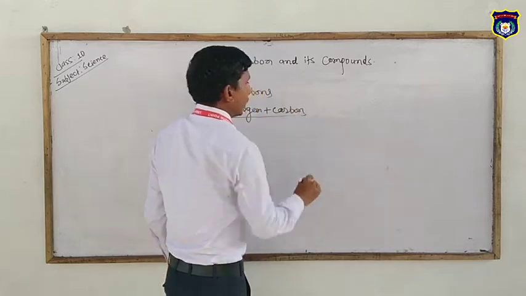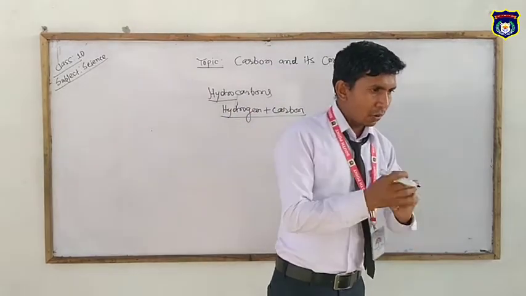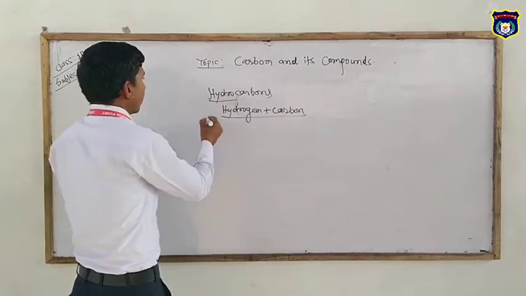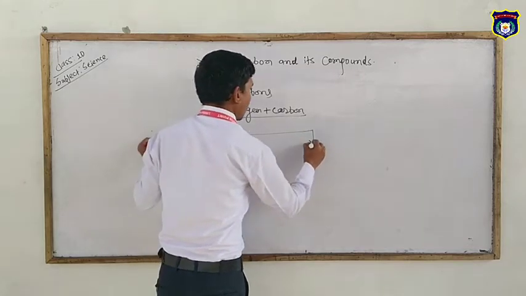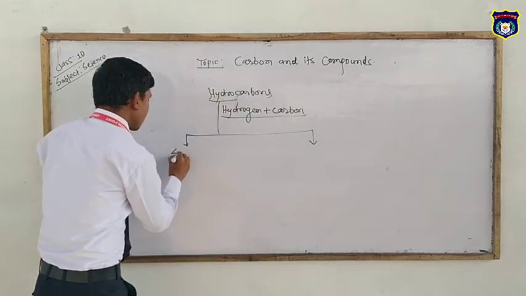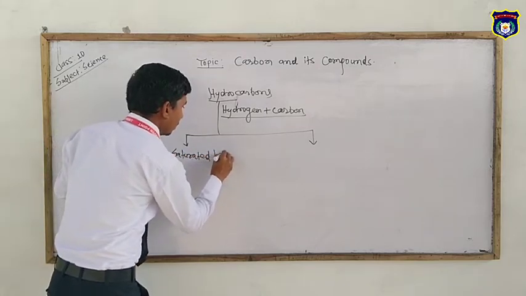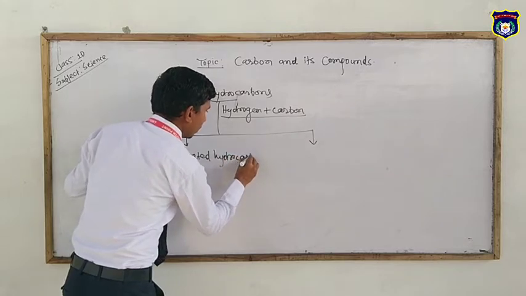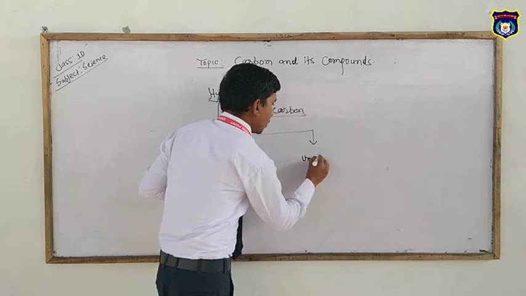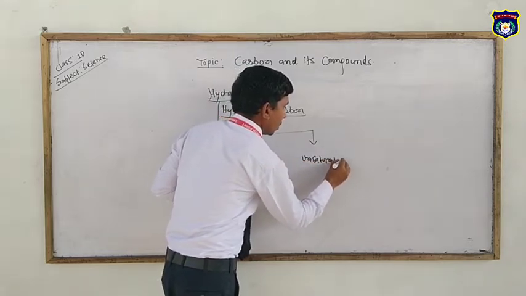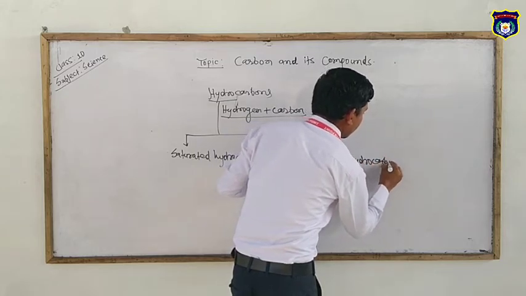Those compounds that are composed with the help of hydrogen and carbon are known as hydrocarbons. Hydrocarbon is classified into 2 types: saturated hydrocarbon and unsaturated hydrocarbon.